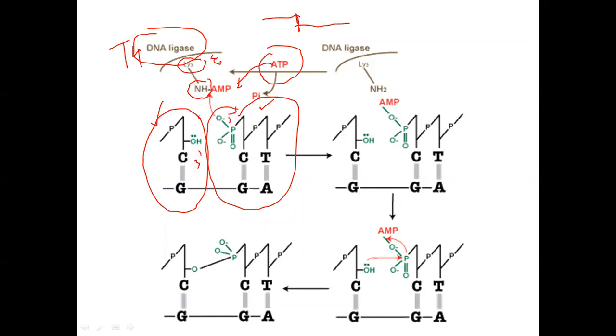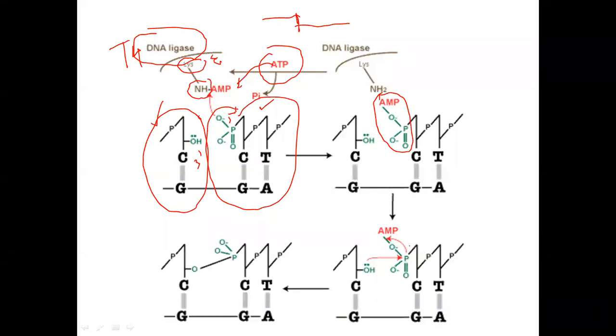What it does first: this NH-AMP complex forms a complex with this phosphate. The oxygen lone pair is given to this complex, so it forms a bond. Now it forms a lysine-NH2-AMP-phosphate complex. In the second step, the lone pair of electrons of oxygen of the insert is given to this phosphate, so this AMP-oxygen bond shifts.